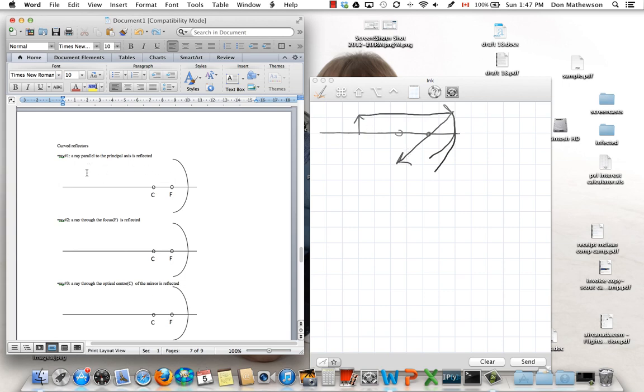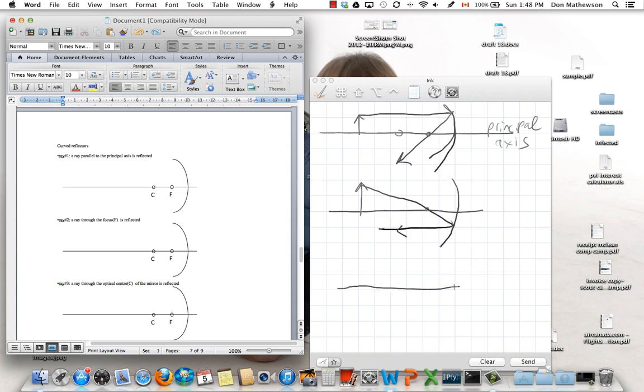Okay, that's what we mentioned earlier. So you could just draw that on here. Draw an object, draw a ray parallel to the principal axis going through the focus. I should say over here that this line is called the principal axis. Okay, it's just a line of symmetry. Next locator ray: any ray that passes through the focal point will reflect parallel to the principal axis. That's our second locator ray.